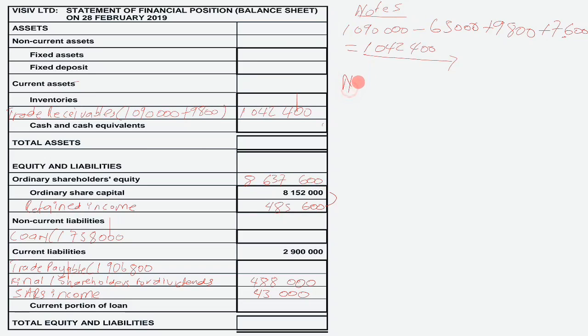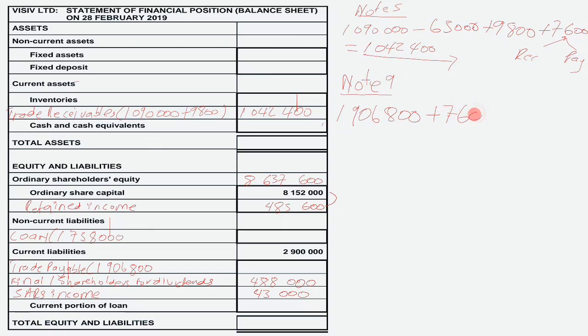So again, guys, I will do the calculation here. I will write again note 9. So we had our creditors control of 1,906,800, right? You add that 7,600. Remember, guys, it will affect your receivables as well as your payables. So that is why you cancel this person from being a debtor to a creditor.